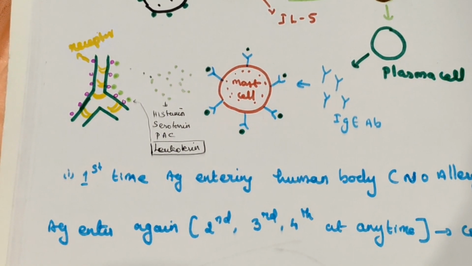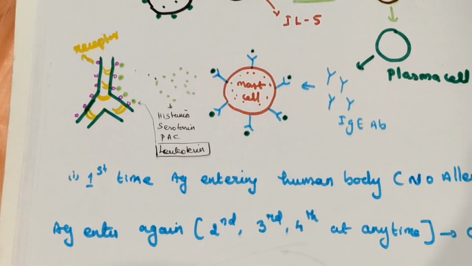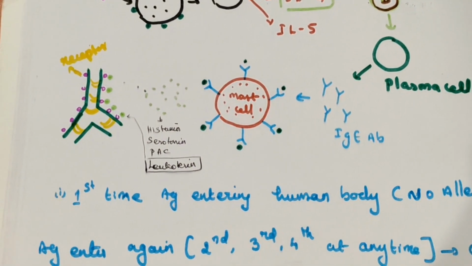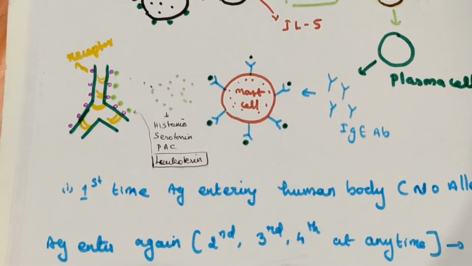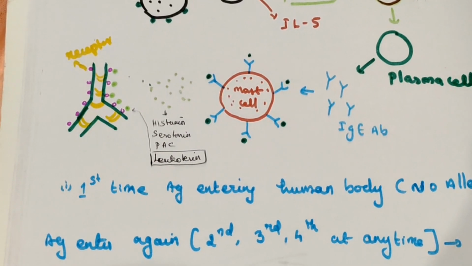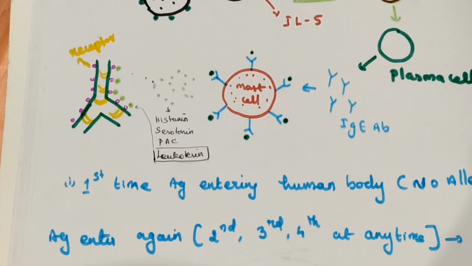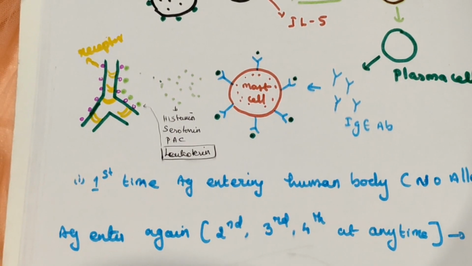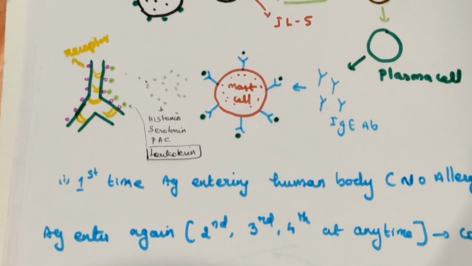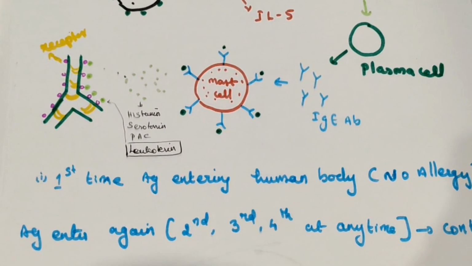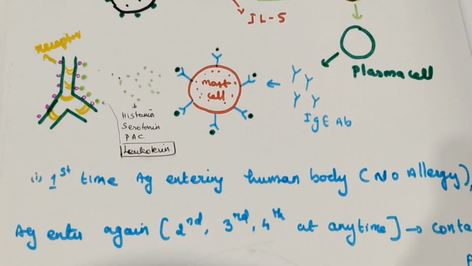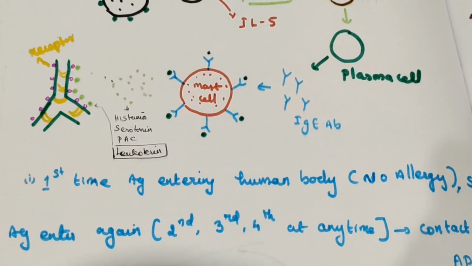The leukotriene will go and bind to its receptor on the trachea and bronchi and cause bronchoconstriction. The person has an attack of asthma. This is how an asthma attack takes place.